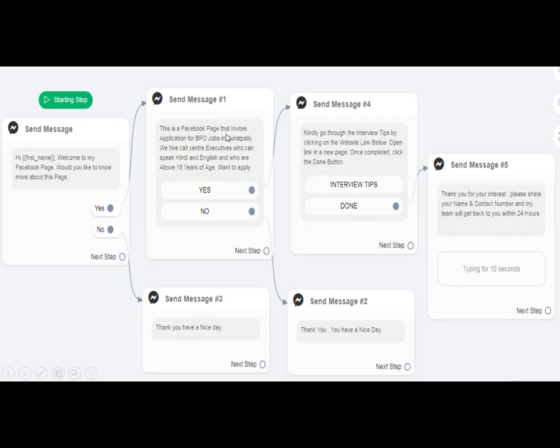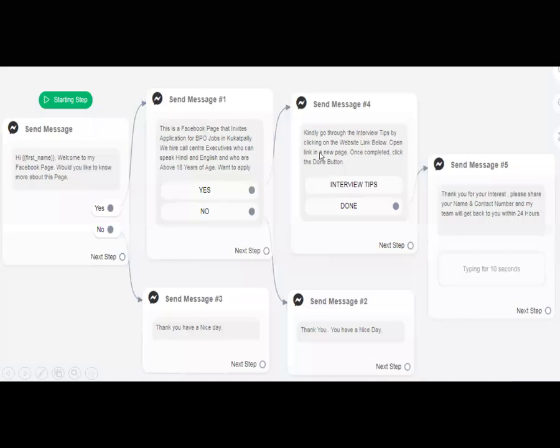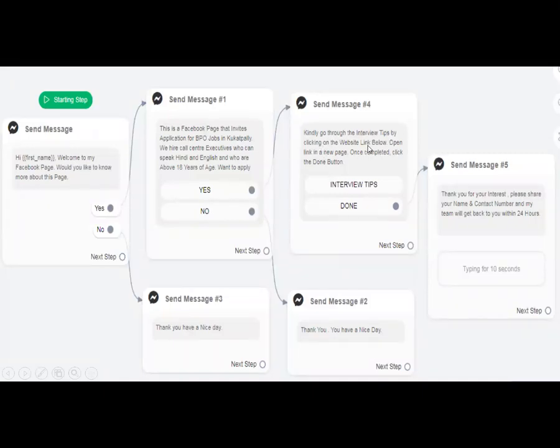This is a Facebook page that invites applications for BPO jobs in Kukatpally. We hire call center executives who can speak Hindi and English and who are above 18 years of age. Want to apply? Yes? No? If you say yes, then it will again say, kindly go through the interview tips by clicking on the website link below. Open link in a new page.